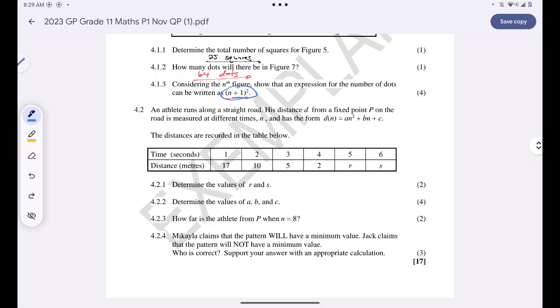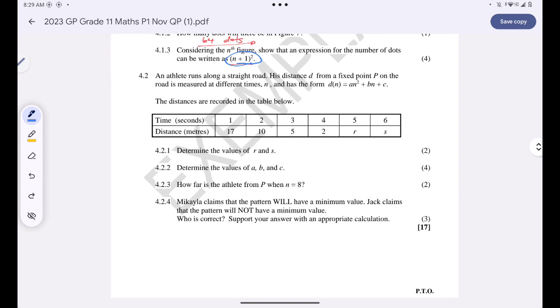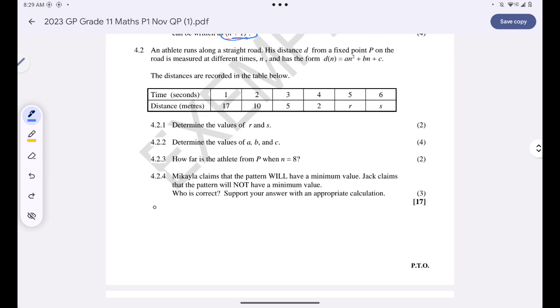So we can see that our distance in meters forms a quadratic number pattern, right? So which simply means that I have 17, 10, 5, and 2.